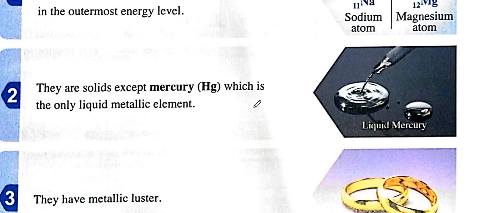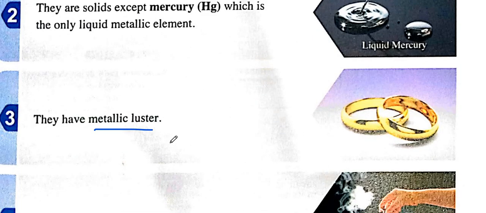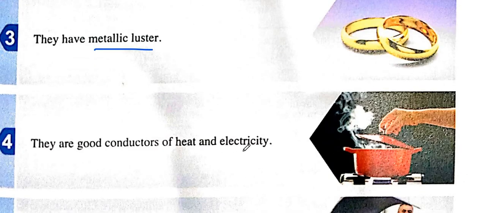Most of them are solid, except the liquid mercury, which is the only liquid metal. They have a metallic luster, so I call them shiny metals. They are good conductors of heat and electricity, which means they allow the heat or the electricity to pass through them. So we use them to make metallic pots, so when I put the fire below the pot, it is going to conduct the heat and help the food to be cooked well, okay?